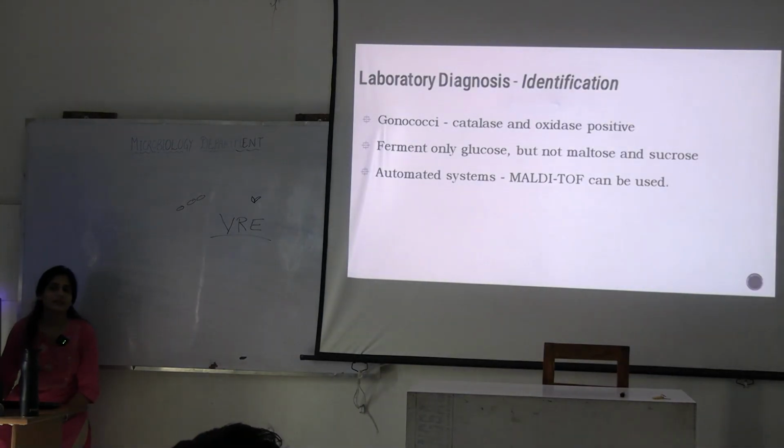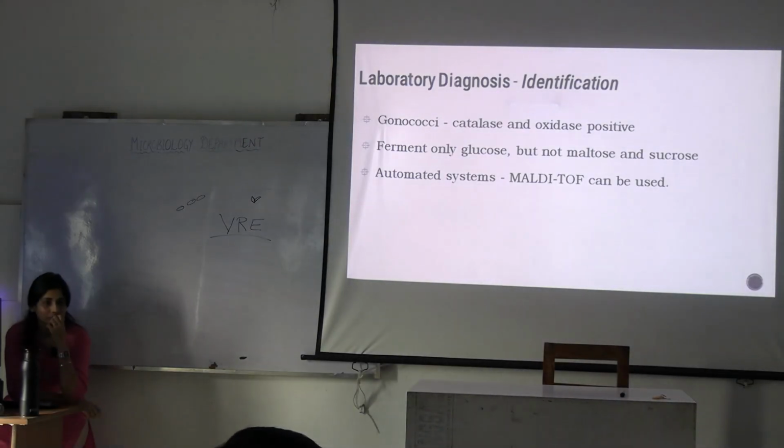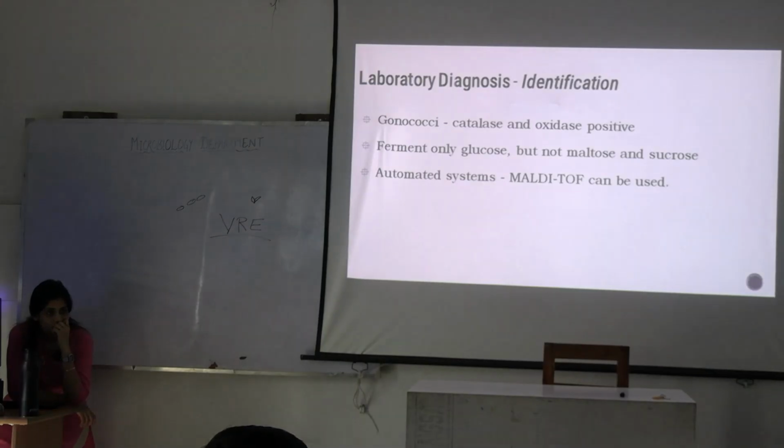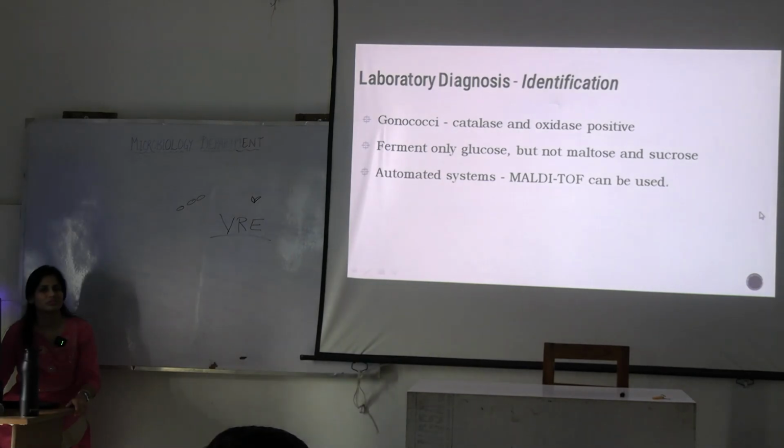Gonococci are catalase and oxidase both positive. You can culture it on Thayer-Martin medium, capable of fermenting glucose and only glucose.